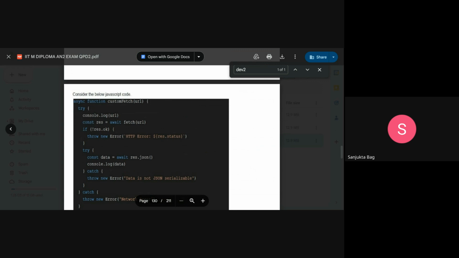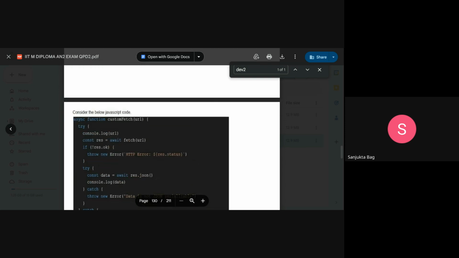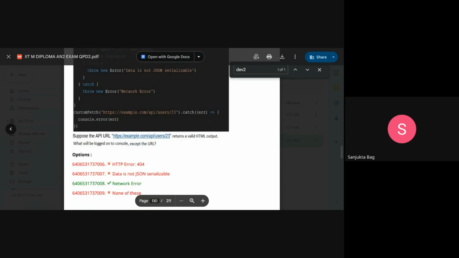Now, we cannot parse the JSON response, so it will go into the inner catch block. "Data is not JSON serializable" will be caught by the outer catch block as a network error, and it will be handled by the function customFetchCatchHandler, and it will console network error.